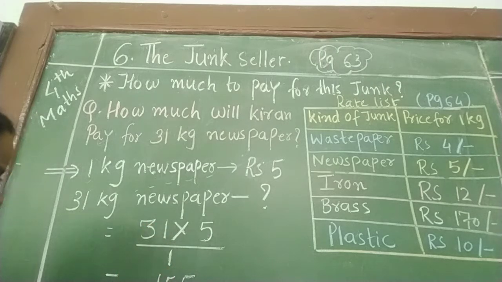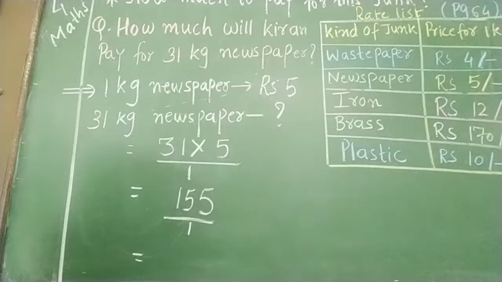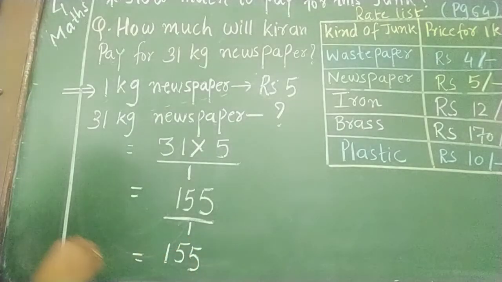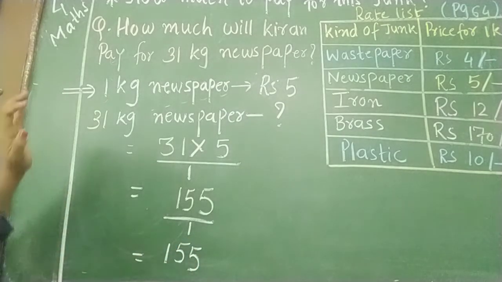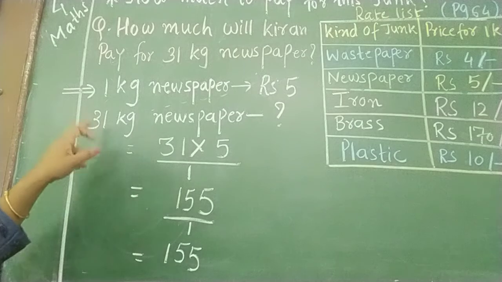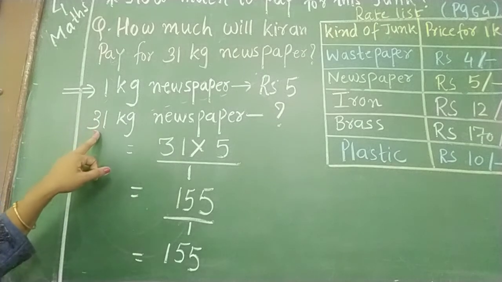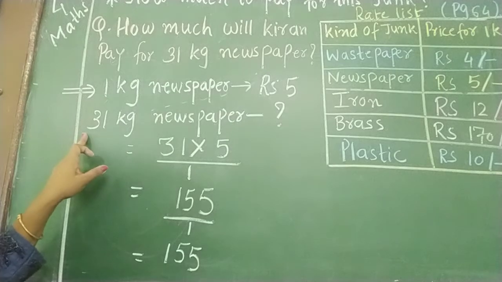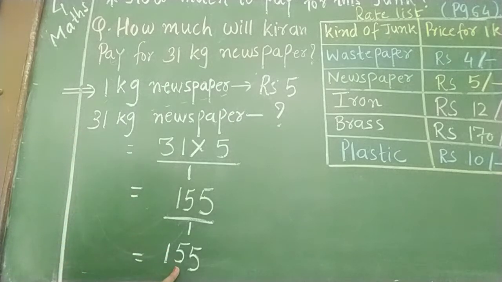Very easy. And when you divide any number by 1, you will get the number itself. So 155 rupees. So Kiran will get rupees 155 after selling 31 kg न्यूज़पेपर. अगर उसके पास में 31 kg न्यूज़पेपर है, तो उसको कितने रुपीस मिलेंगे?